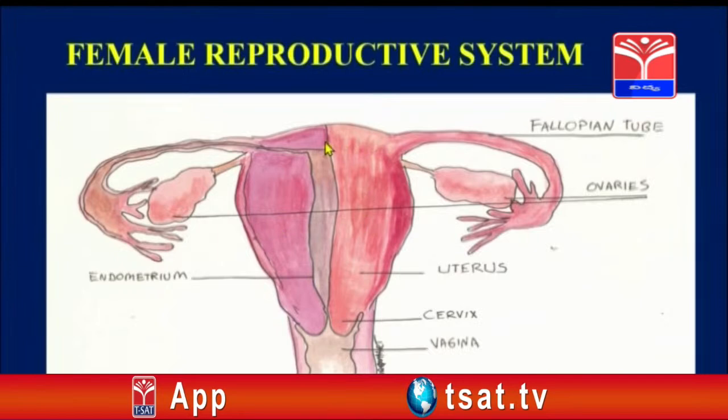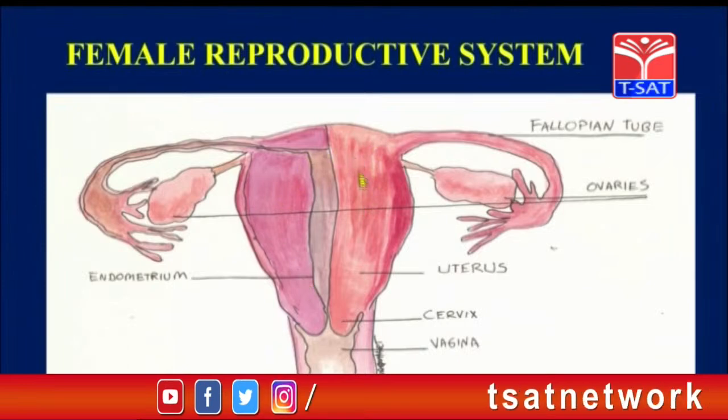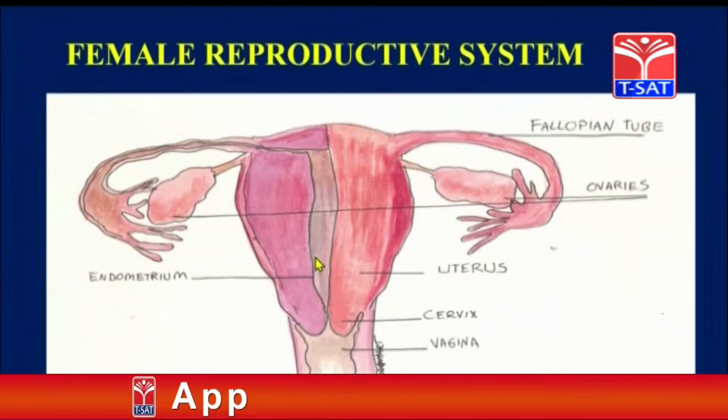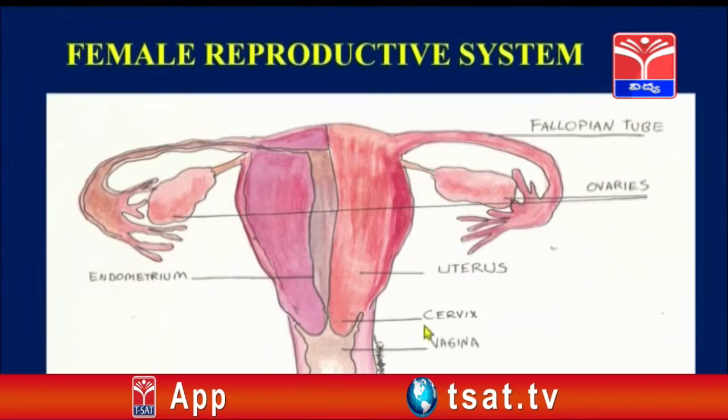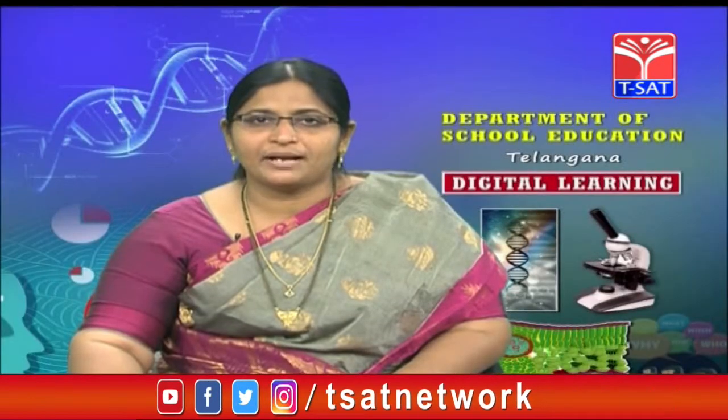Inside the uterus the lining is present, and the inner lining is called the endometrium, which helps in holding the egg which is released. And the other parts of this female reproductive system are the cervix and vagina. So these are the different parts of the female reproductive system.